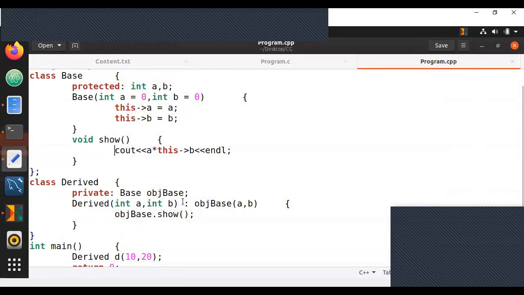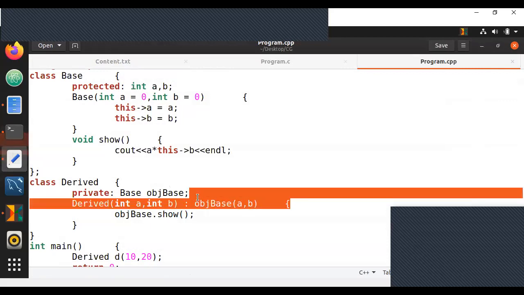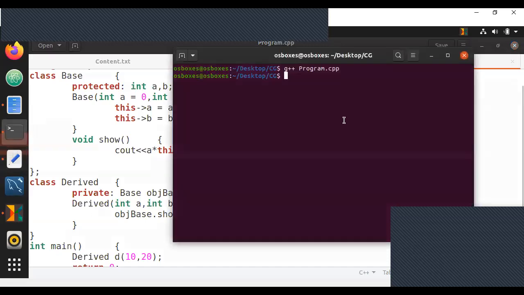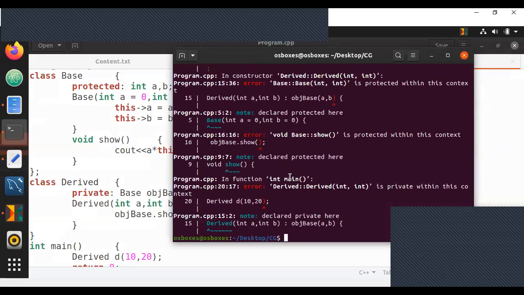And I have something here called colon. I don't know what that even means. Let us see. Tell me guys, what do you think could happen here? So I've got one answer as 10 and 20 itself. Others are still a bit confused. Not a problem. Let us compile it. Let us try it out.